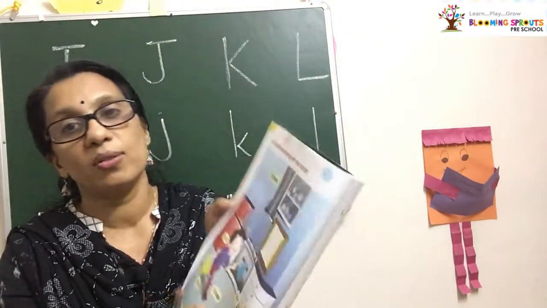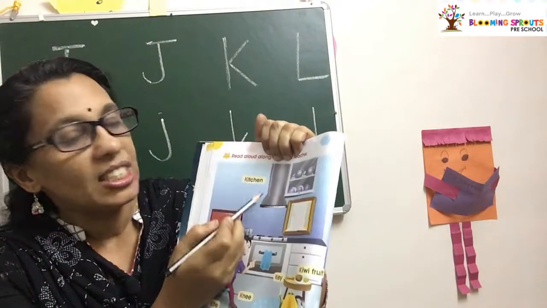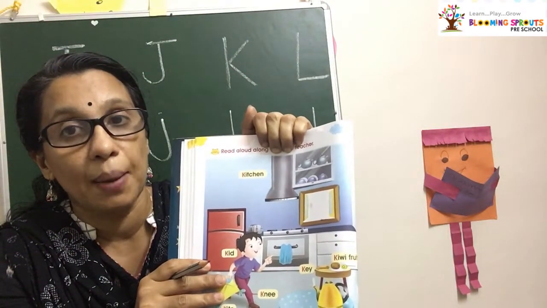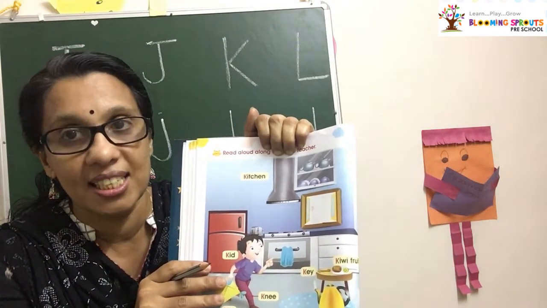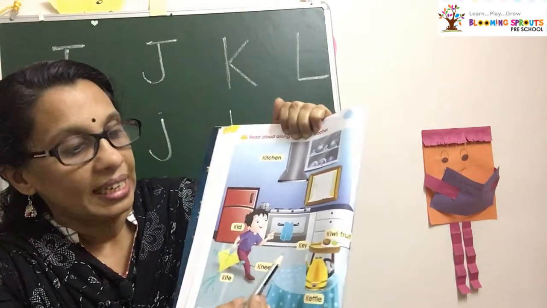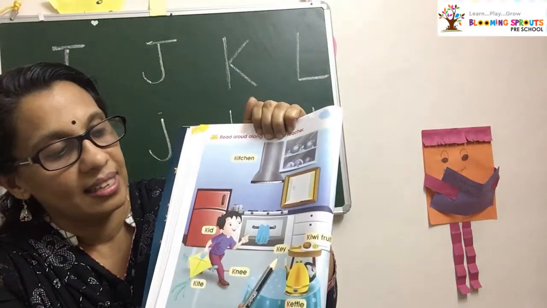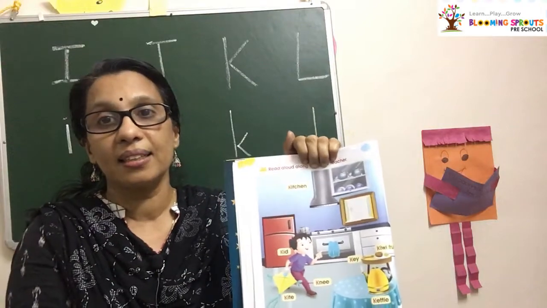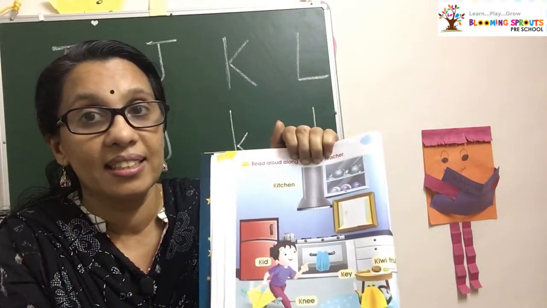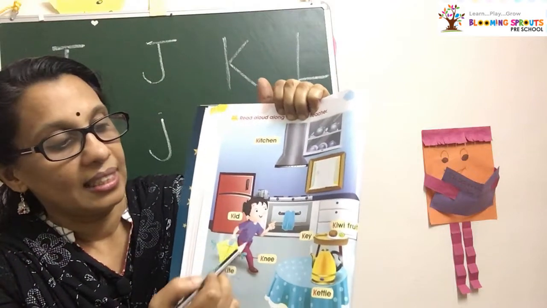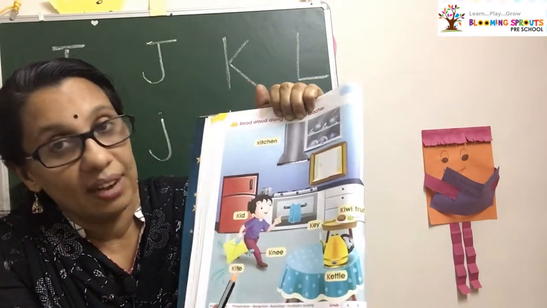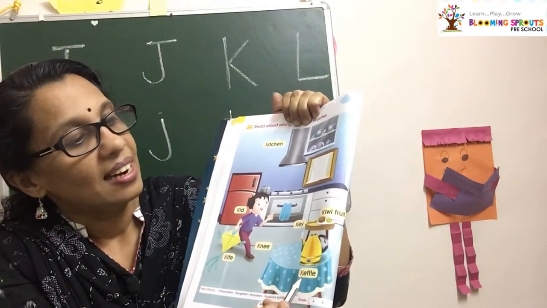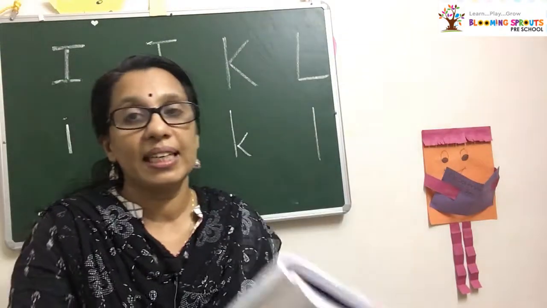Okay, I will read this. You have to read with me. Kitchen, where we are making food, where Amma is cooking food. Kitchen. K. Key. What's the first letter? K. Knee. Where is your knee? Kid. This boy is a small kid. K for kid. Kite. Kettle. Kiwi.